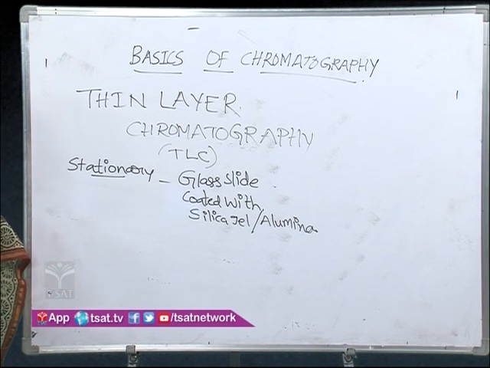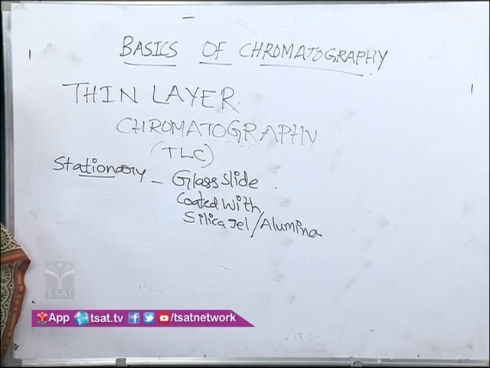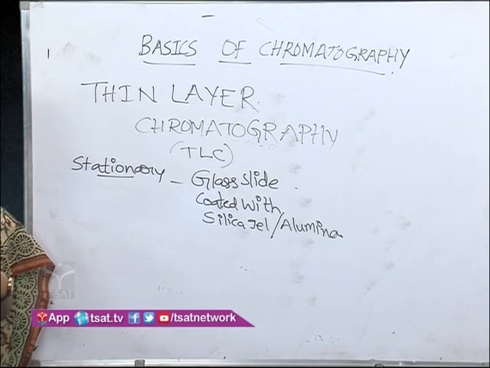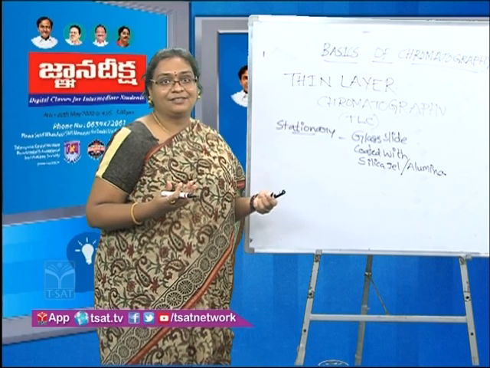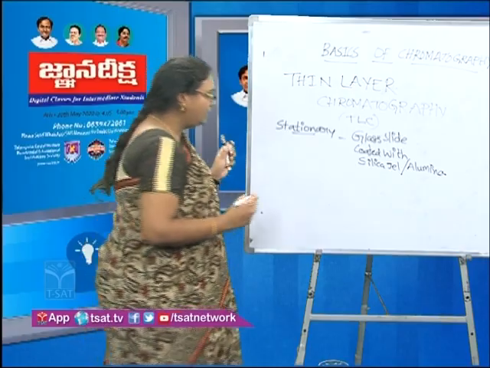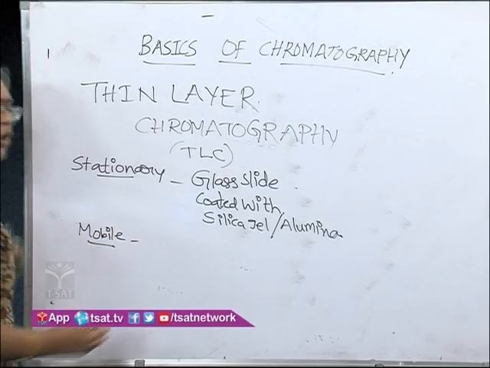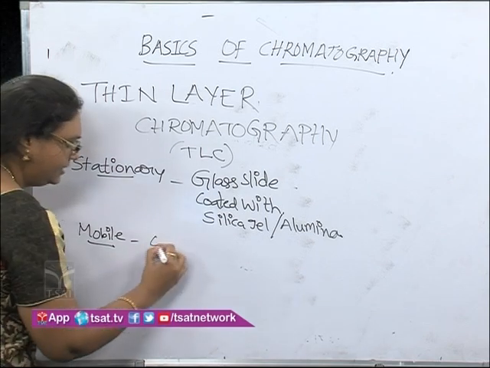I think most of your questions are answered now. Because it is a glass slide, most acids or any type of corrosive substances or even high heat cannot damage it, and thereby it is very robust, and the development is easy for certain components. Now let us speak about the mobile phase. The mobile phase used here is also a combination of aqueous and organic solvents.